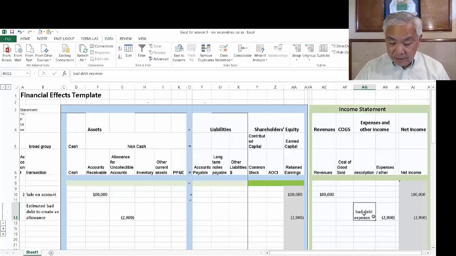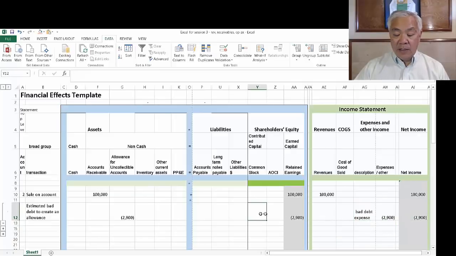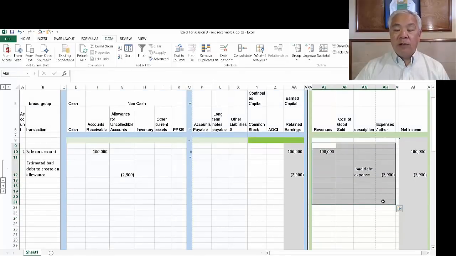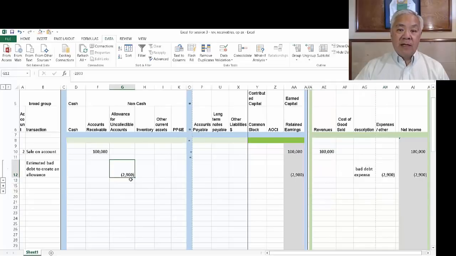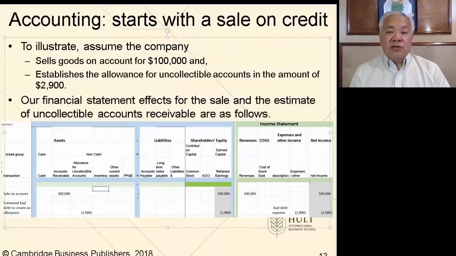Same thing over here. We have this bad debt expense, which is a negative to the net income. So therefore it's negative there, negative there. What it's doing, again, is offsetting this 100 that we don't really think we're going to get all 100. So that's how we establish a reserve. Now, at this point in time, nobody's not paid us. We just think that on average, 2.9% won't pay us, even though we don't know who that's going to be at this point. So that's the initial recording.